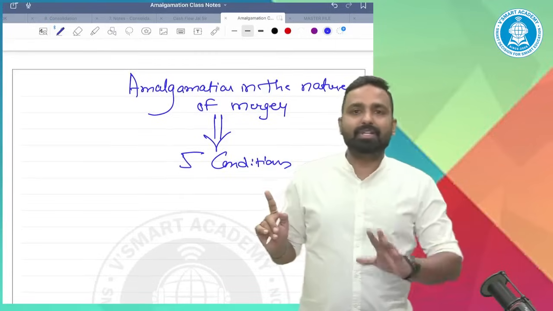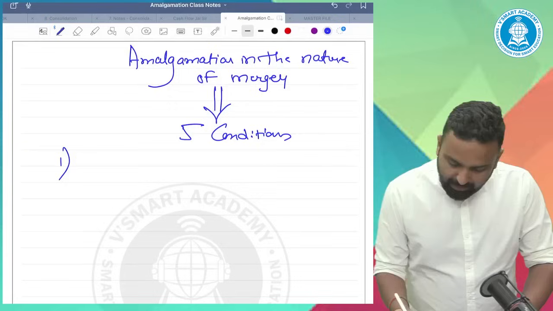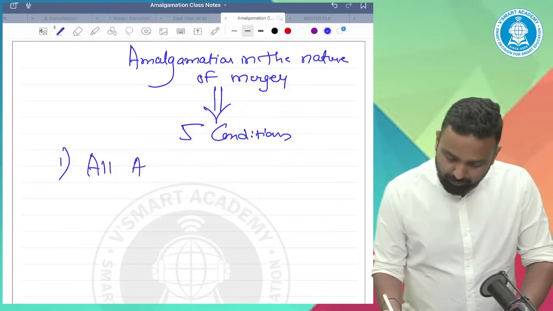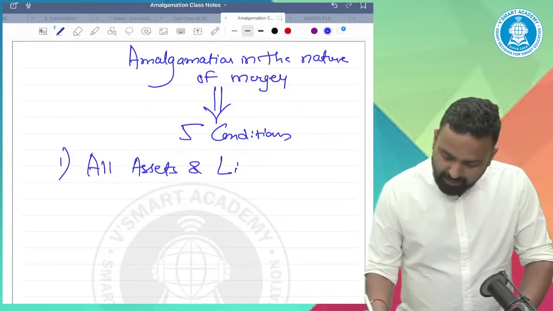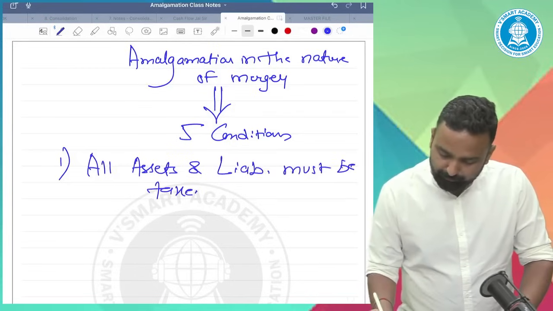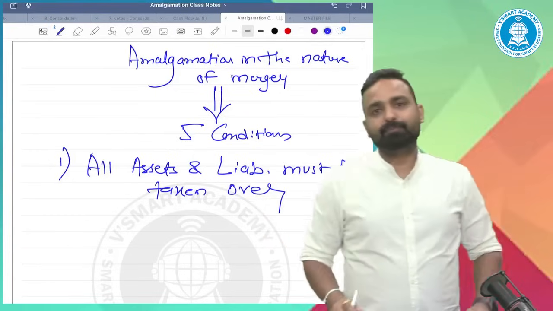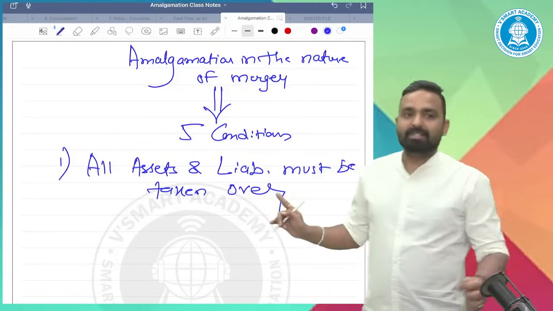If such 5 conditions are satisfied, we'll call it amalgamation in the nature of merger. Condition number 1. All assets and liabilities must be taken over.